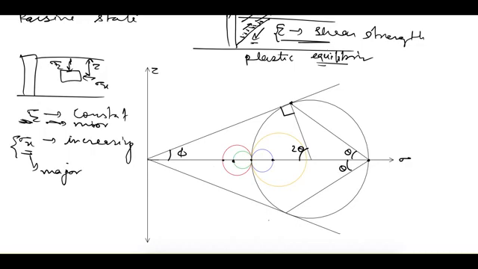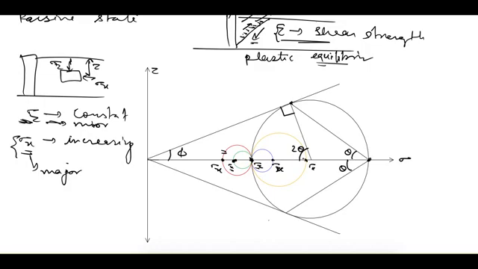So here we can see it again using the Mohr circle and strength envelope. So this red one is our initial Mohr circle. Sigma z has a constant value here, that is sigma z. Now initially sigma x was here in the rest condition. Now we are pushing the wall towards the soil so that sigma x will increase. So sigma x has reached this point first. Now if we further increase sigma x, sigma x exceeds the value of sigma z. So sigma x has reached this point and it will reach this point after that.